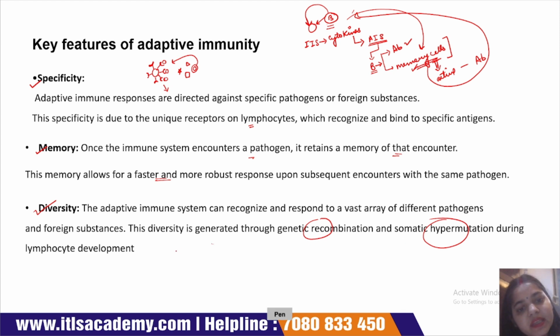This diversity is generated due to the VDJ rearrangement in antibody, basically in the heavy chain and light chain of antibody.